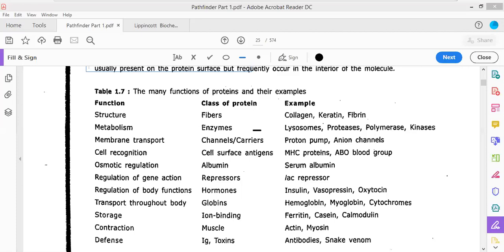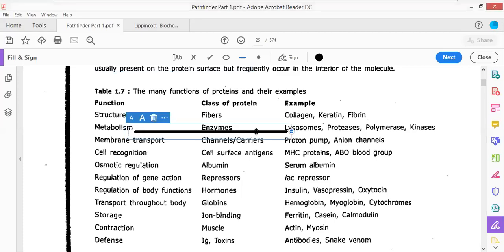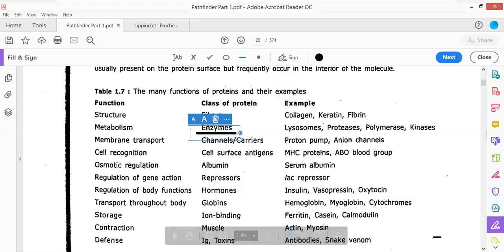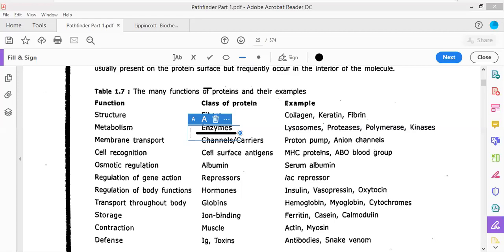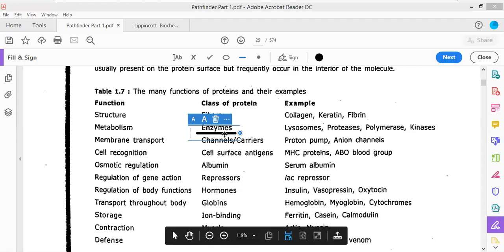They are present in lysosomes, proteasomes. Now, how would be the structure of enzymes? Can anybody tell me whether these enzymes would be globular or fibrous proteins? Of course, dear students, enzymes will be globular proteins, never fibrous ones. Why? Because they are going to assume a three-dimensional structure, and that three-dimensional structure can only be assumed by globular protein.